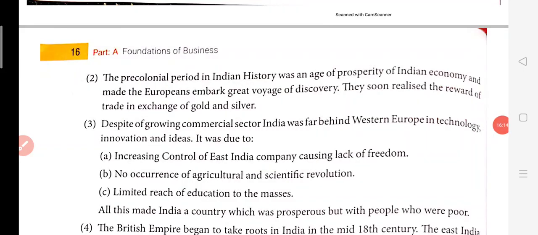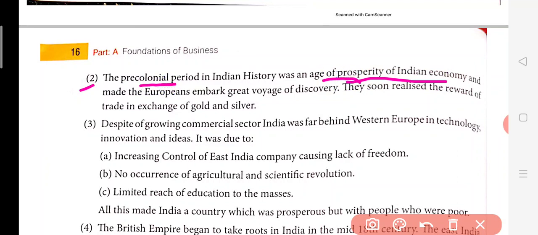Second point, the pre-colonial period in Indian history was an age of prosperity of the Indian economy. Before India was colonized by the British, there was a lot of prosperity in the Indian economy, and we were wealthy at that time.